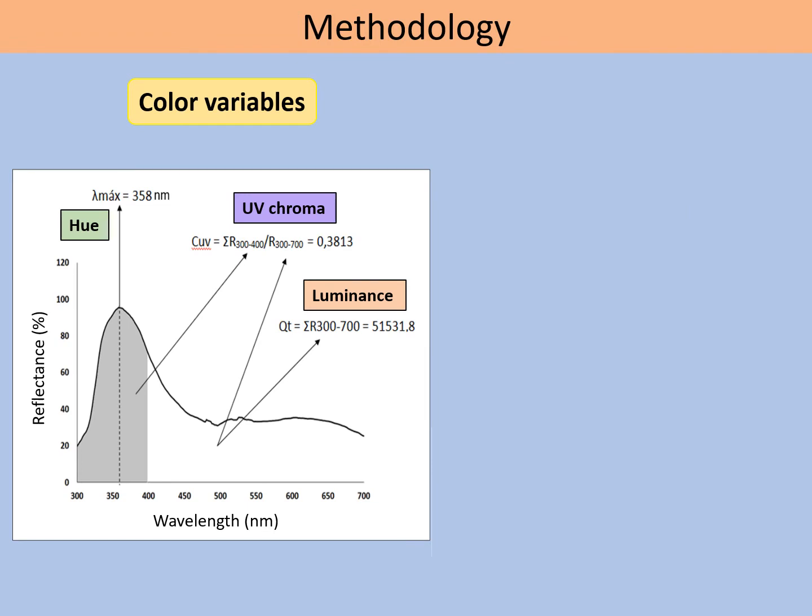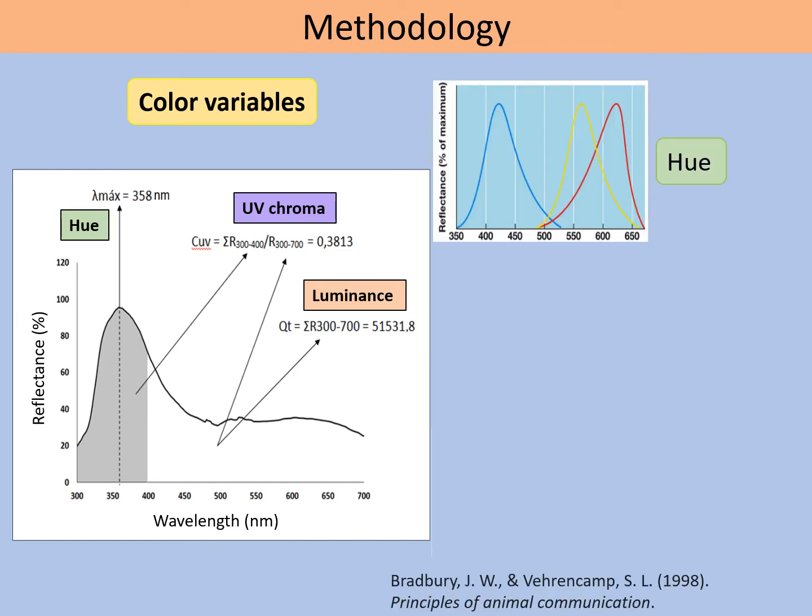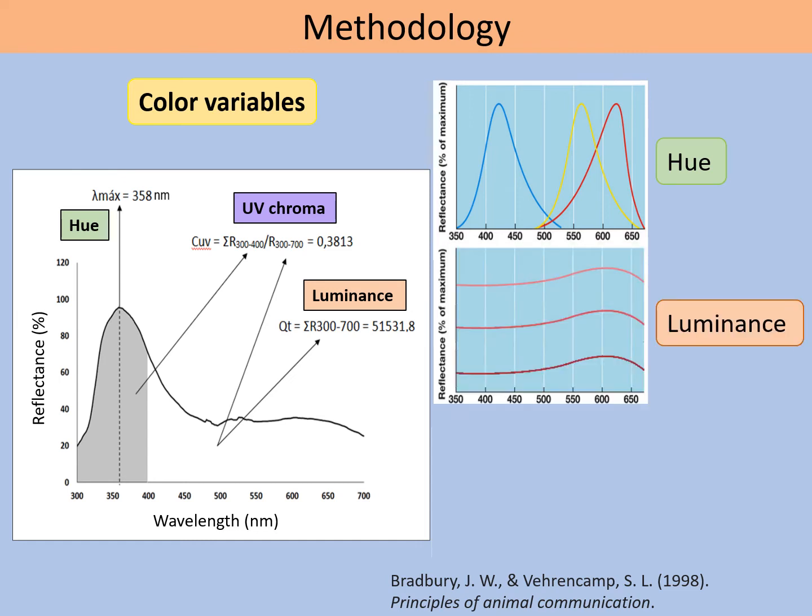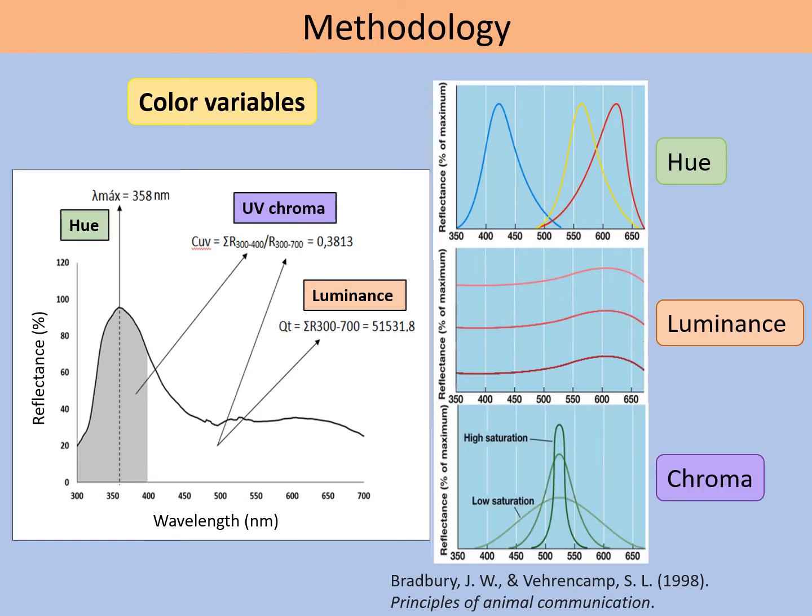We also measured three spectrophotometric variables widely used in animal coloration studies: hue, which is the peak of maximum reflectance; luminance, which is the overall intensity of light reflected by the color patch; and chroma, which is a measure of the saturation or purity of that color.